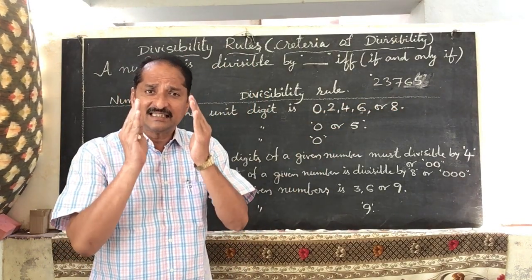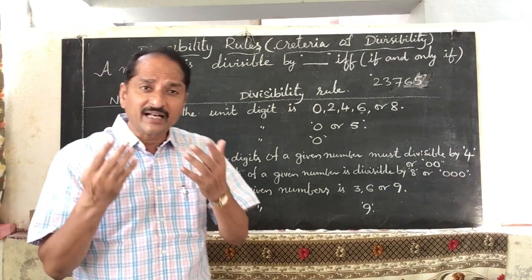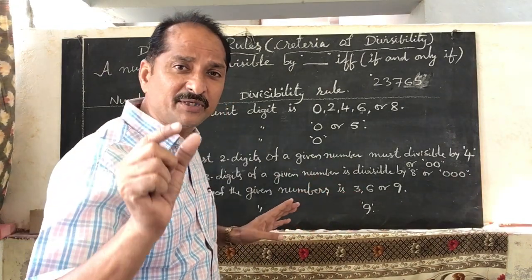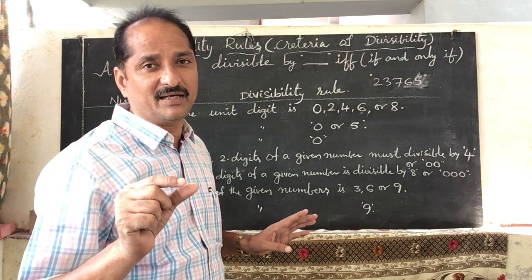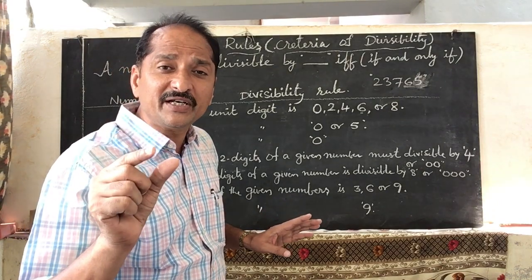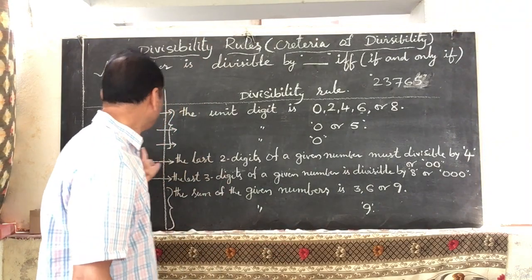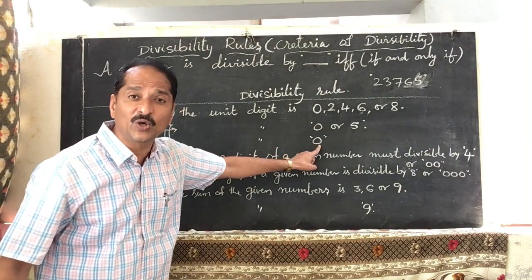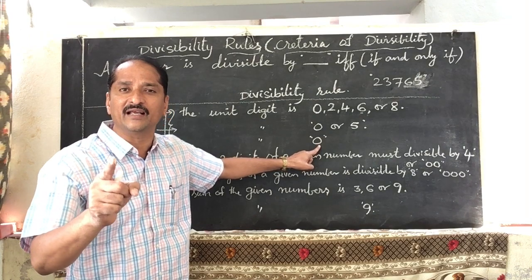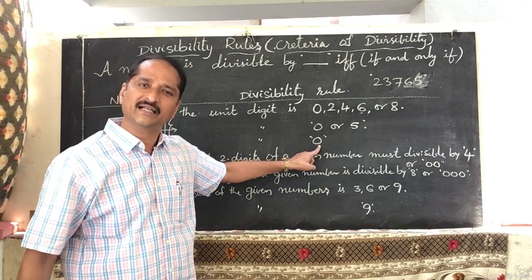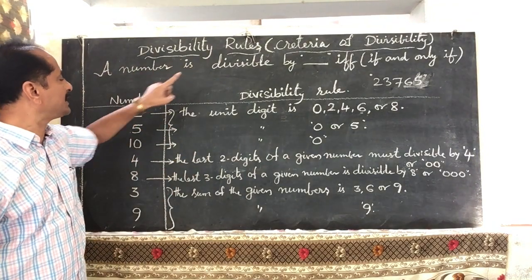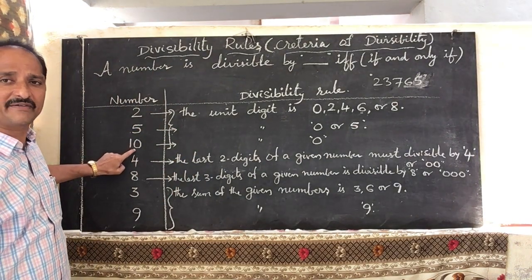Next, divisibility of 10 is similar. What is the divisibility rule of 10? You have to check the unit digit of the given number. How much should the unit digit be? The unit digit should be only 0. If it is 0, that number is divisible by 10. So, the criteria of divisibility by 10.